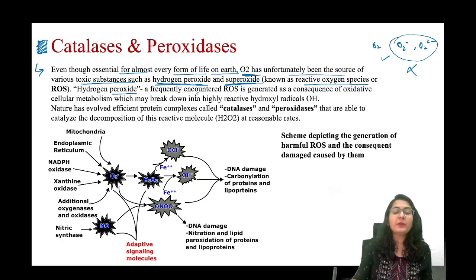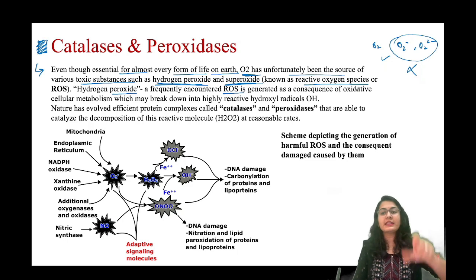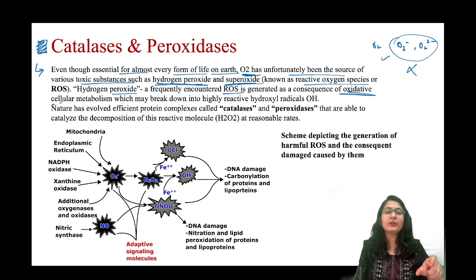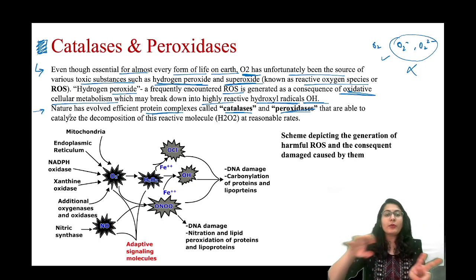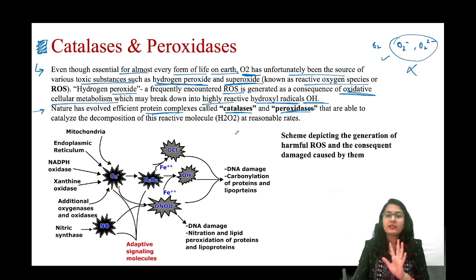Hydrogen peroxide, a frequently encountered reactive oxygen species, is generated as a consequence of oxidative cellular metabolism, जो हमने अभी पहले देखा था. All right, which may break down into highly reactive hydroxy radicals OH. Now, nature has evolved efficient protein complexes known as catalases and peroxidases that are able to do the decomposition of these reactive species at a reasonable rate. तो हम उसके बारे में थोड़ा डिटेल में पढ़ेंगे.